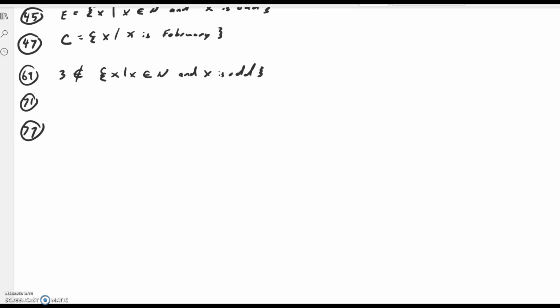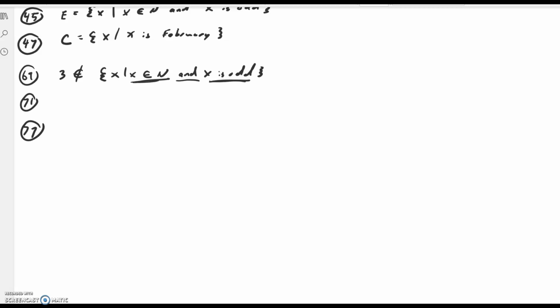In problem 69, we're supposed to decide if this is true or false. The work isn't difficult, but it is kind of hard to understand what it takes to make an AND statement true. An AND statement is true when both parts, both sides of the AND statement, are true. So if 3 is supposed to be an element of this set, then 3 has to make this true, and 3 has to make this true, and then 3 is a member.